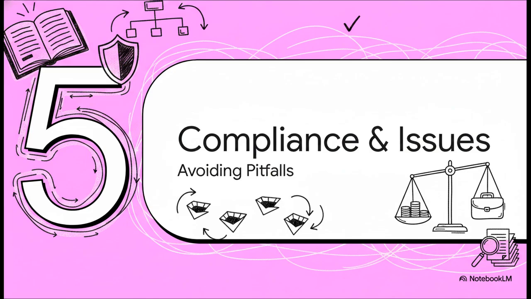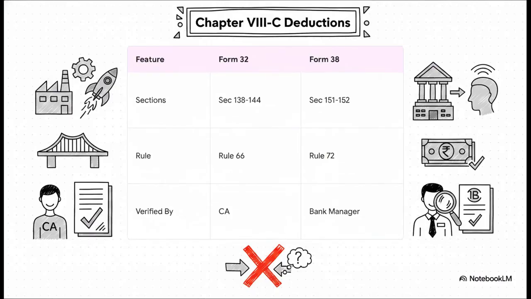Next up, Section 5, Compliance and Common Issues. Because honestly, knowing the law is only half the battle. The compliance paths here under the Income Tax Rules 2026 are literally night and day depending on what you're claiming. For businesses, infrastructure, and startups under Sections 138 to 144, you're looking at Form 32. This falls under Rule 66 and requires verification by a CA.